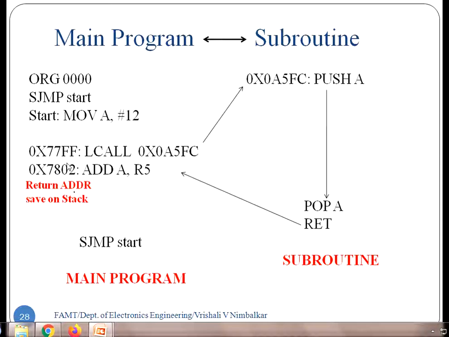So how does it understand that it has to come to 7802? Before going to the subroutine, this 7802 was saved on the stack memory.